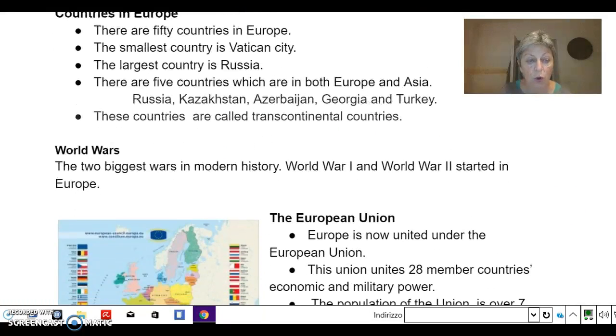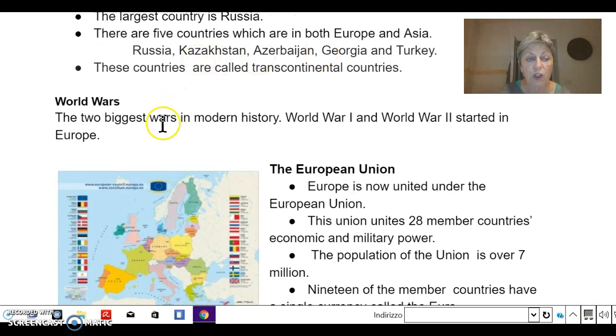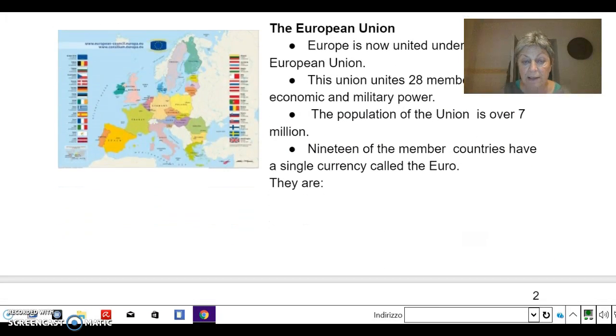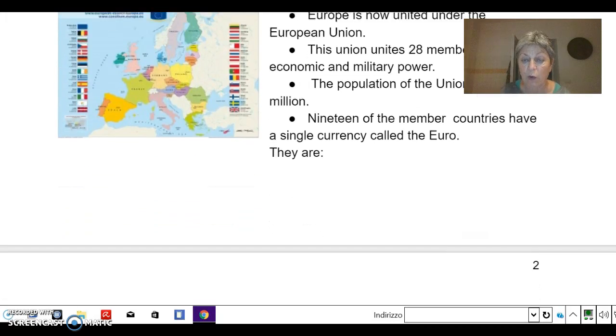World wars. The 2 biggest wars in modern history, World War I and World War II, started in Europe. The European Union. Europe is now united under the European Union. This union unites 28 member countries, economic and military power. The population of the Union is over 7 million. 19 of the member countries have a single currency called the euro.